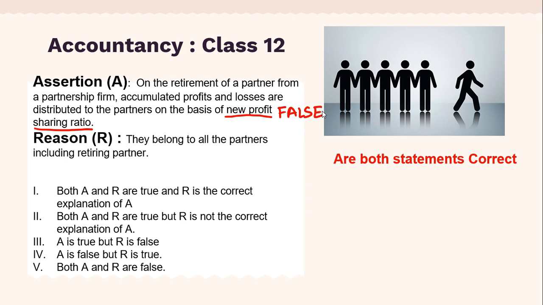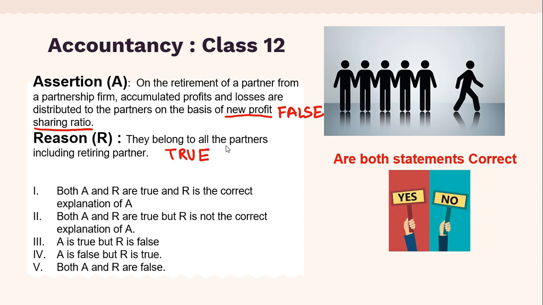Now let us see the second statement, which is a reason. They belong to all the partners including retiring partner. So do accumulated profits and losses belong to all the partners including the retiring partner? Yes, this is true. So here you can see the correct alternative will be A is false but R is true.